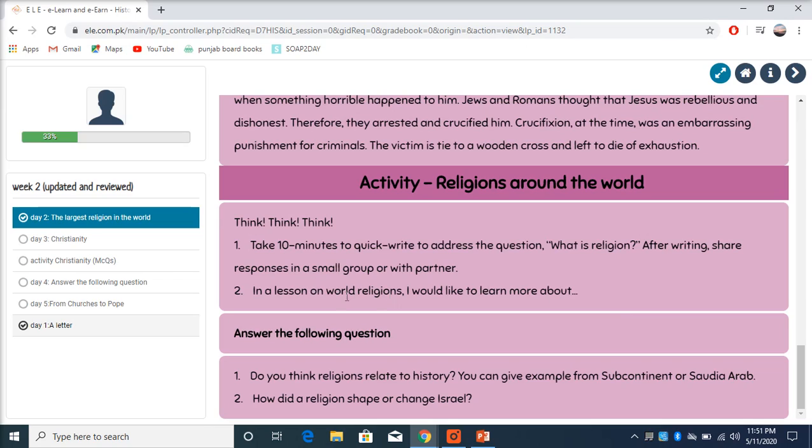In a lesson on world religions, I would like to learn more about. And then your second question is, what would you like to learn more about? In our week 2, day 2, we are learning about different religions around the world.